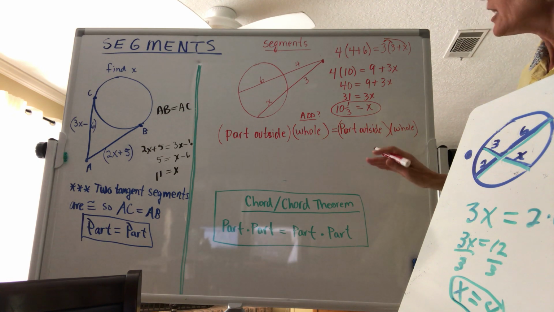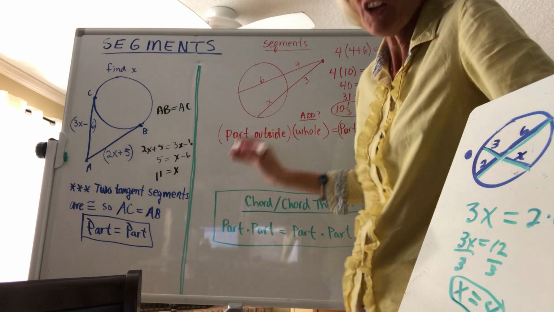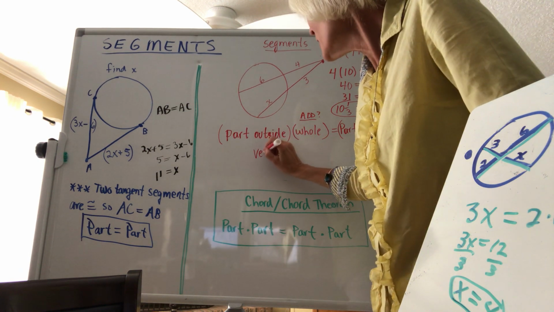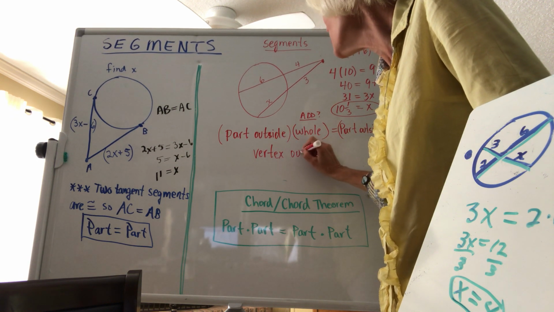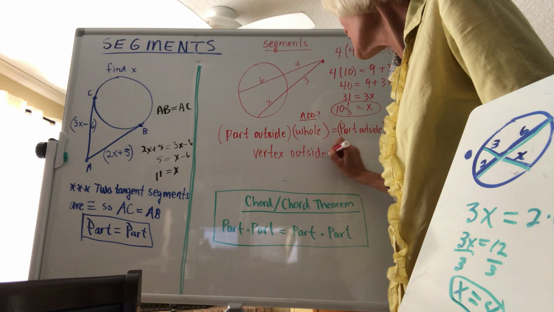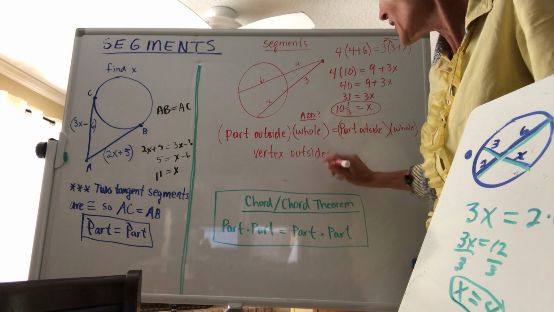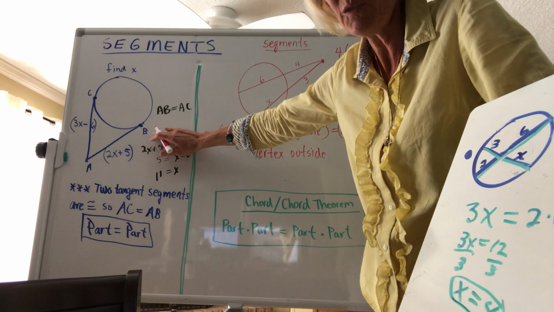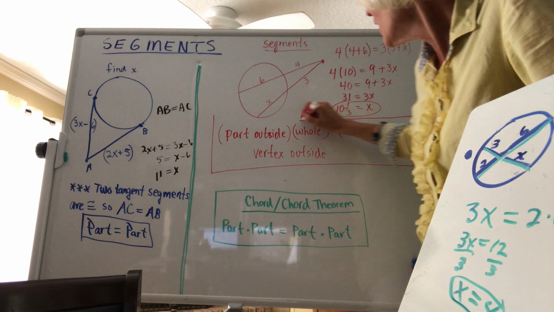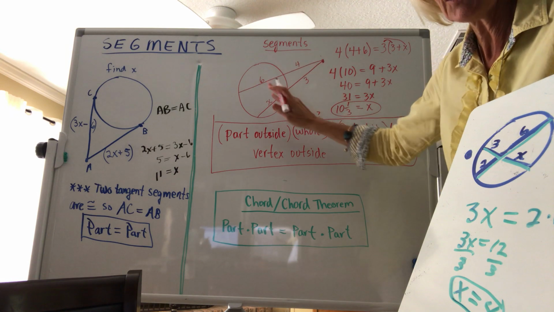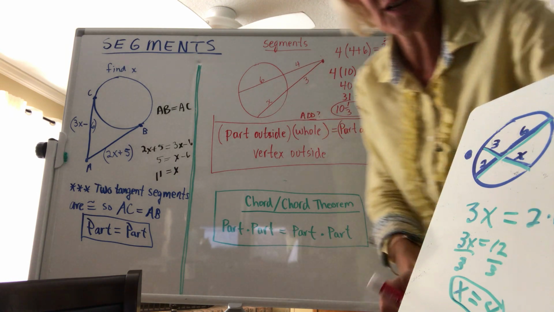Okay? Now I like to look at it and say, anytime I have segments, there's just two new segments. Now remember, it's not always if the vertex is outside, because we have this one where it was equal. But any other time, if the vertex is outside, all you do is the part outside times the whole equals the part outside times the whole.